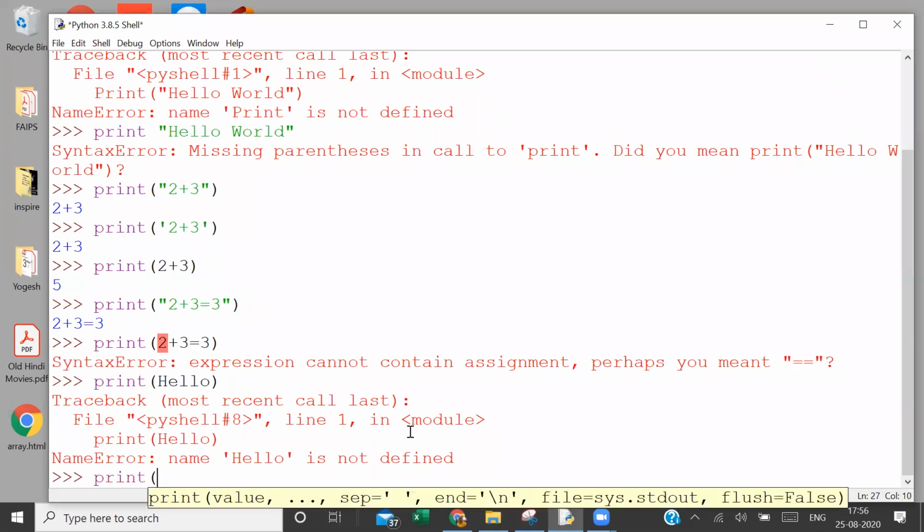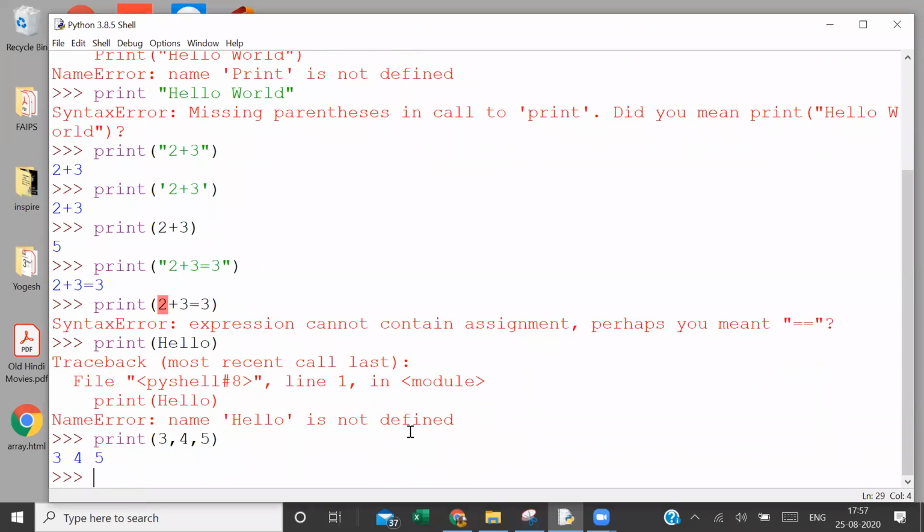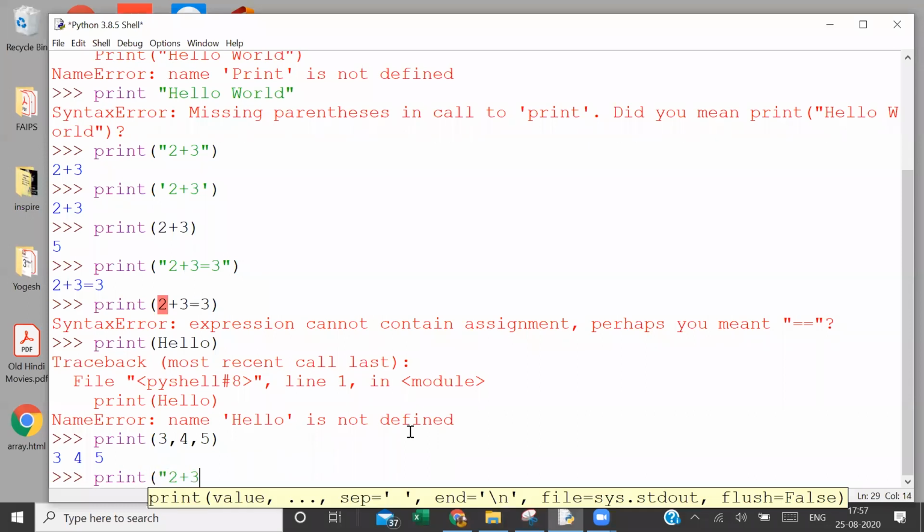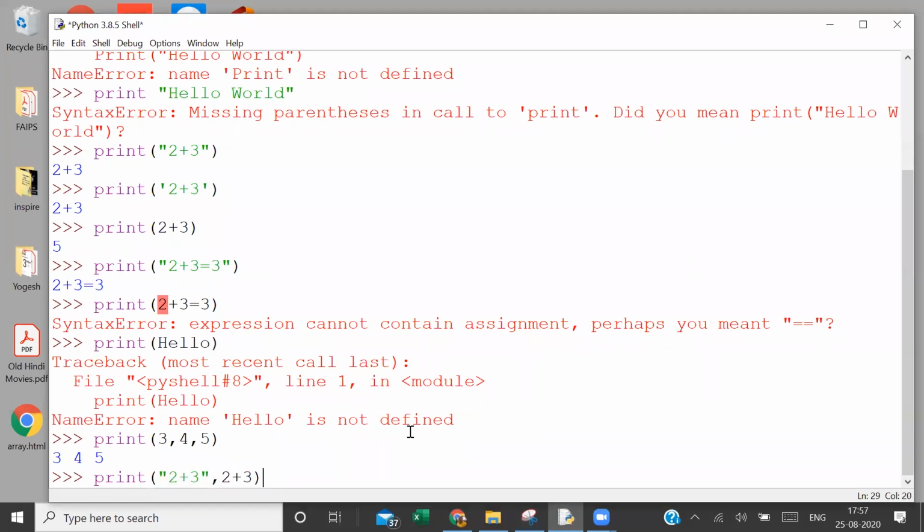And we can also use multiple values with print. For example, I can say 3, 4, 5. It will display 3, 4, 5. I can say print 2 plus 3 within quotes, comma, 2 plus 3. Now see, this is interesting. I want Python to display two values which are separated by comma. First value is within quotation marks, it will display it as it is. Second value is without quotation marks, it will evaluate it. So it will display 2 plus 3, 5.